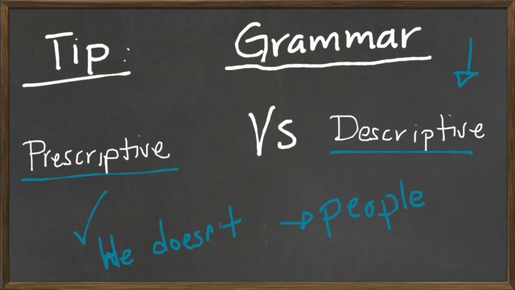So always, once again, just to let you know, always try to use prescriptive grammar. This is the one that you want to learn, the one that you want to always express. Once we know this prescriptive grammar, you can move to the descriptive if you're in a more informal situation, or if you want to express yourself a little more naturally, or the way regular American people speak.